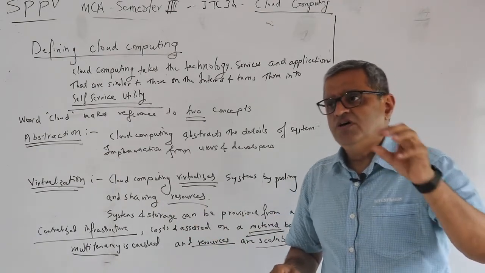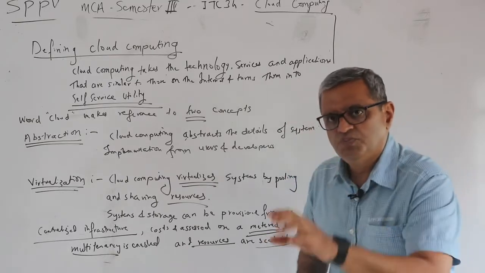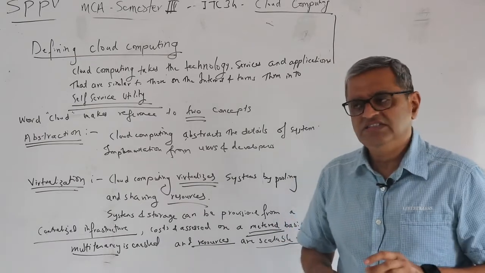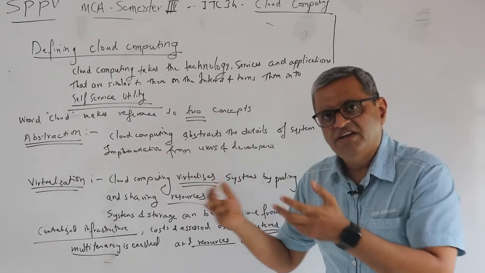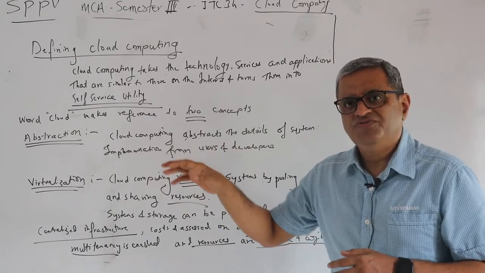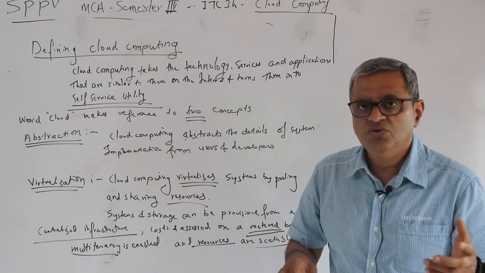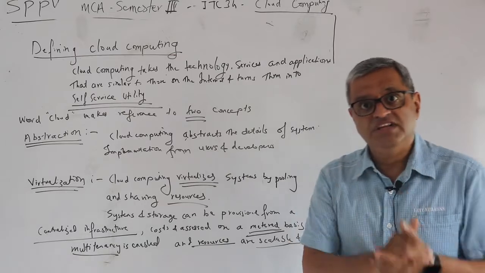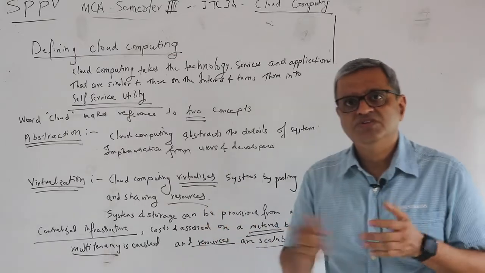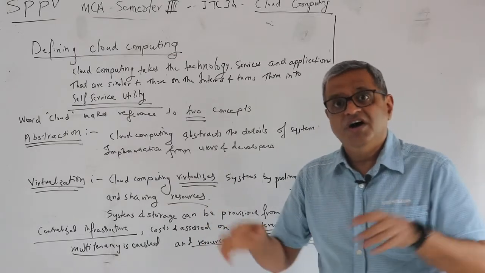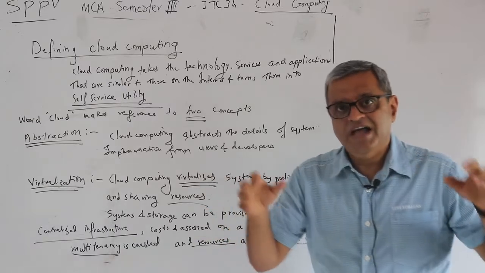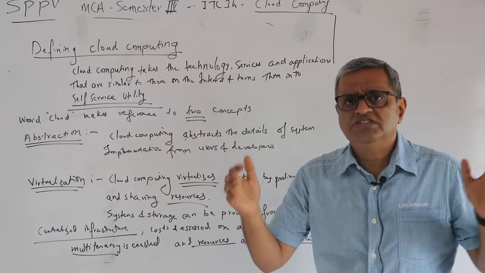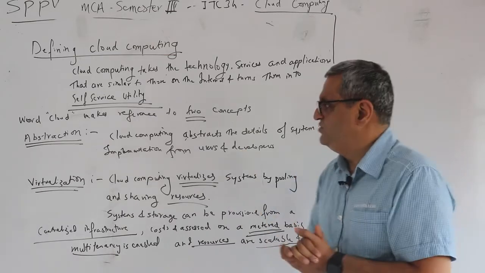So if you raise an order to procure a few cores, a few TB of hard disk, the location of those elements is not known to the user. The user has no visibility of what make those elements are, or in terms of what application software and system software are getting used there. So it's completely abstract as far as the user is concerned.